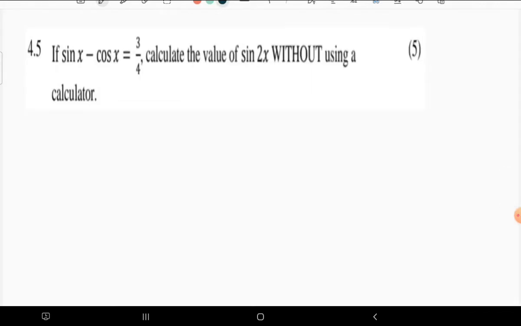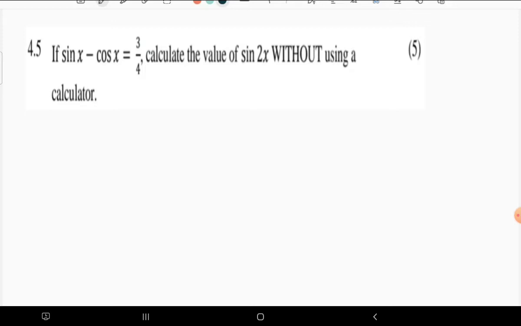All right, for this one, we have sine x minus cos x is equal to 3 over 4. Let's calculate the value of sine 2x without the use of a calculator.